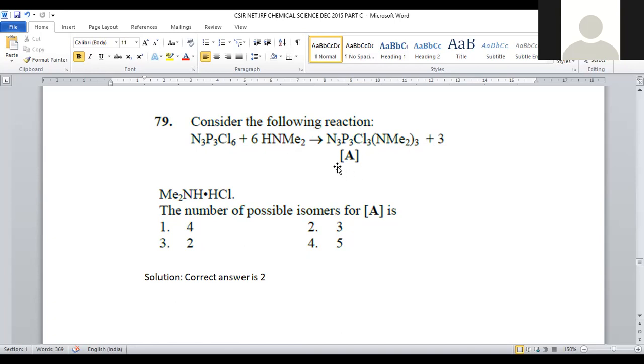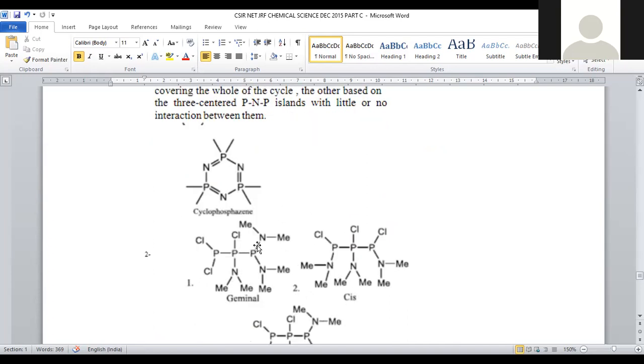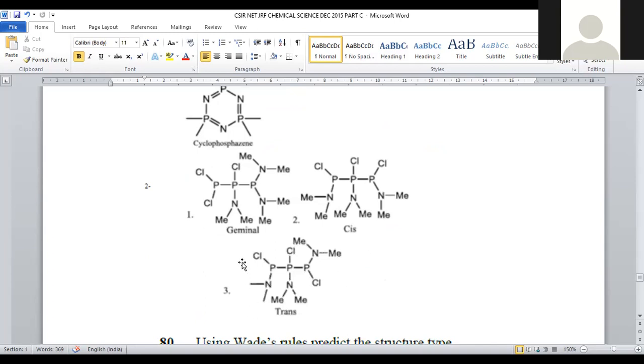So first, initially, this compound phosphazene exists in cyclic form like this. It is a cyclic compound. Alternating double bonds are arranged in this manner, just resembling benzene. How benzene is alternatively arranged, but all carbon atoms are homoatomic species. But in the case of cyclophosphazene, nitrogen and phosphorus are alternatively arranged, and double and single bonds are also in conjugation, right? So whenever it is treated with 6 moles of secondary amine, there is a probability of 3 different products. One is called geminal, second is called cis, third is called trans.